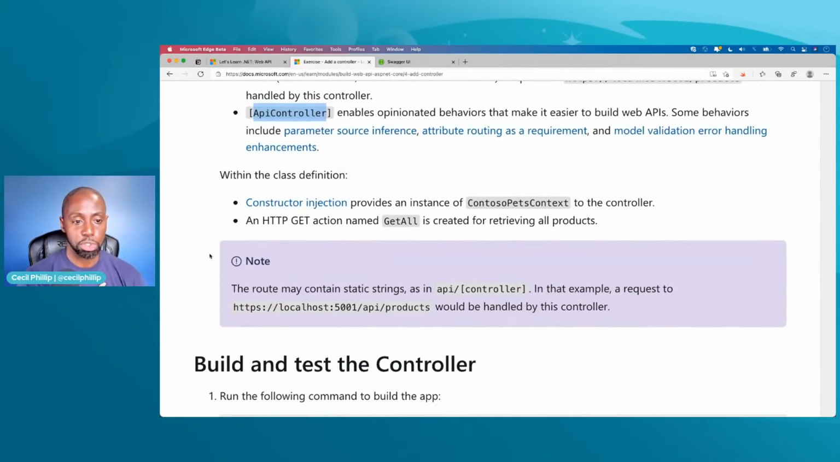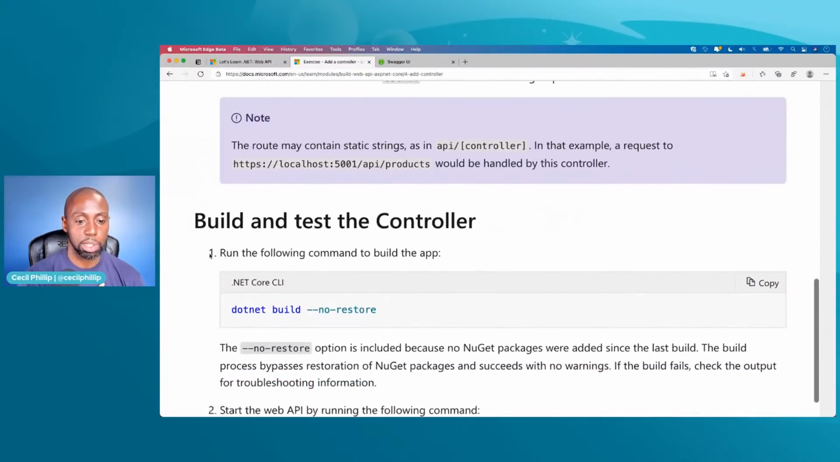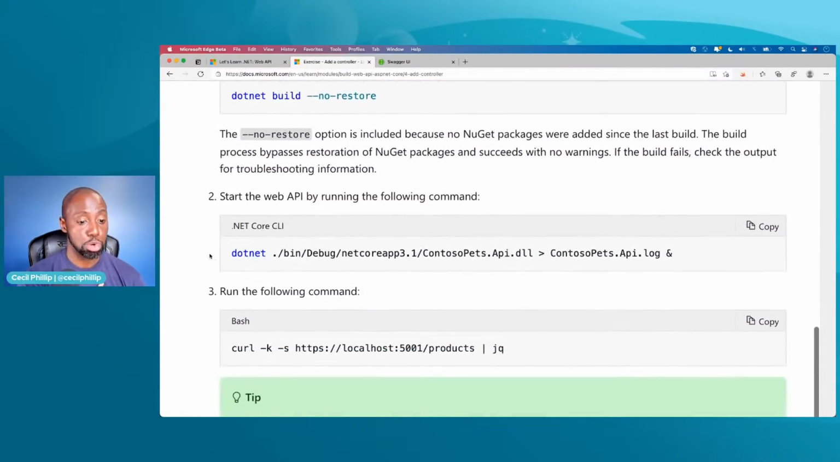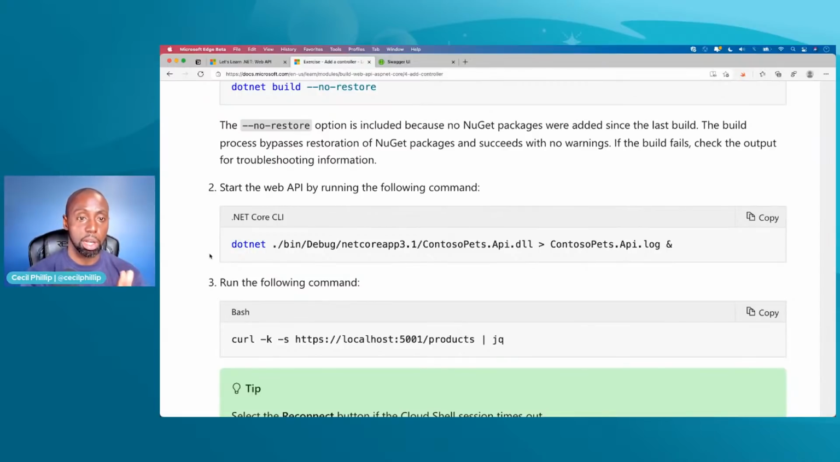Right. And what else is in here? So yeah, we spoke about constructor injection. We spoke about that a little bit. We built and tested it and reran it, right? So again, we should have seen all of those products that we had returned from our API.